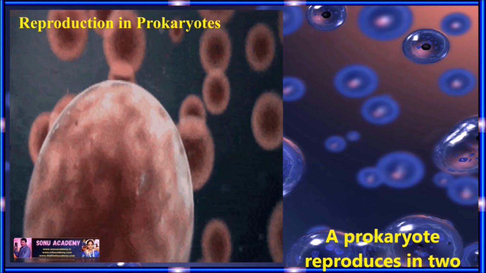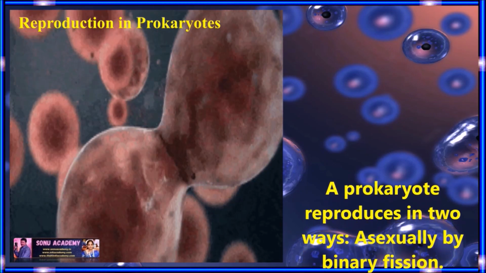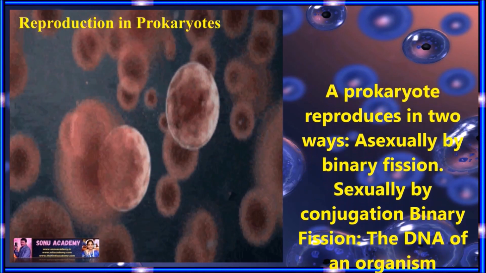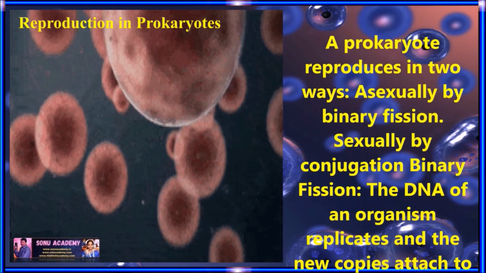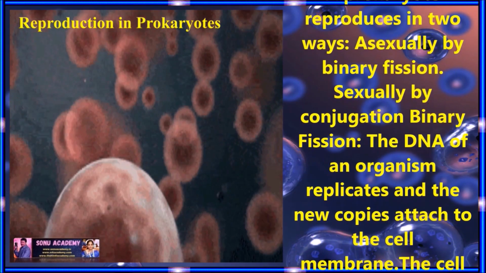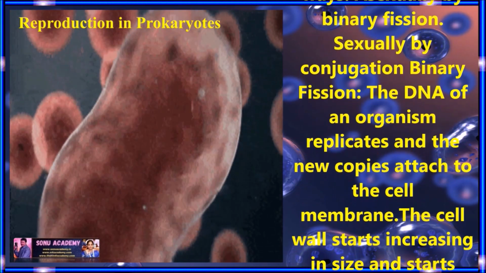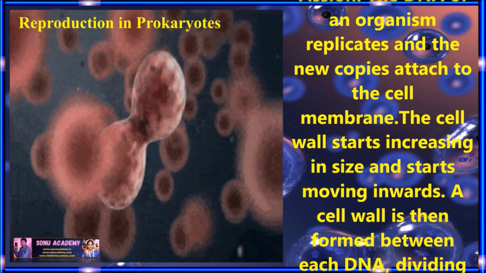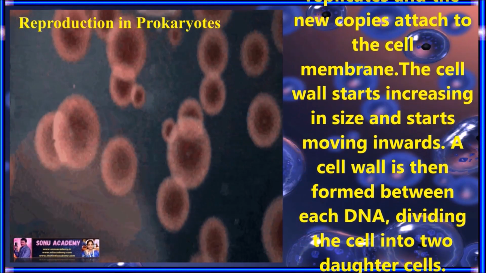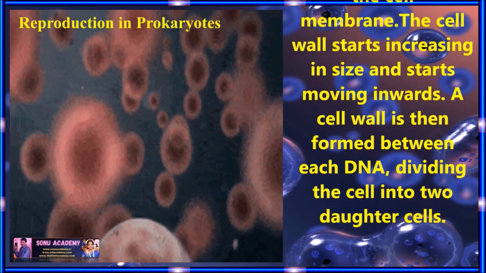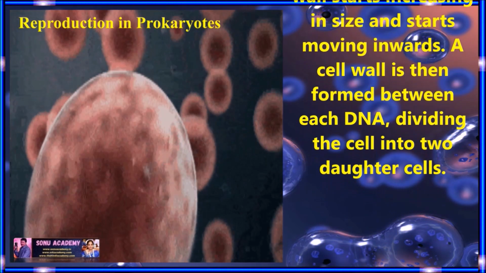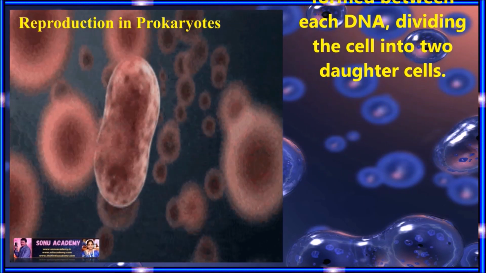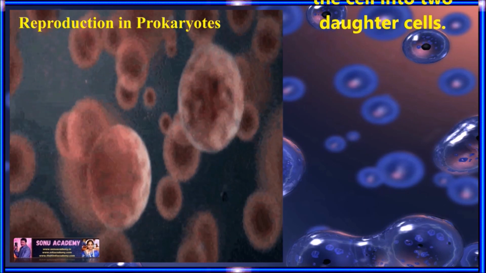Now let us discuss reproduction in prokaryotic cells. Reproduction in prokaryotic cells takes place by two methods: one is the asexual method by binary fission, and the second is the sexual method by conjugation. First, let us discuss the asexual method by binary fission. The DNA of an organism replicates and the new copies attach to the cell membrane. The cell wall starts increasing in size and moving inwards. A cell wall is then formed between each DNA, dividing the cell into two daughter cells.